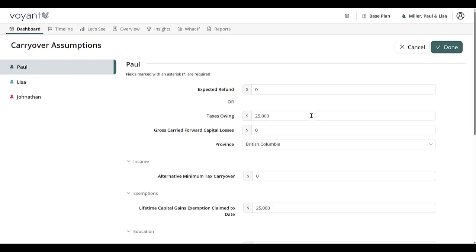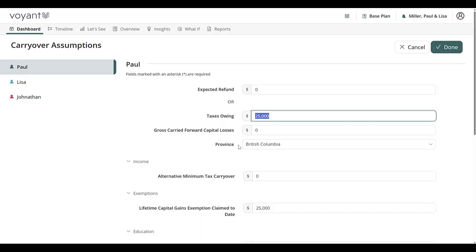For example, I have a $25,000 tax bill owing from the previous year. In this example, Paul has an outstanding tax bill from the previous year that we want noted in the plan so that we can make sure we are accounting for that large expense in this coming year.